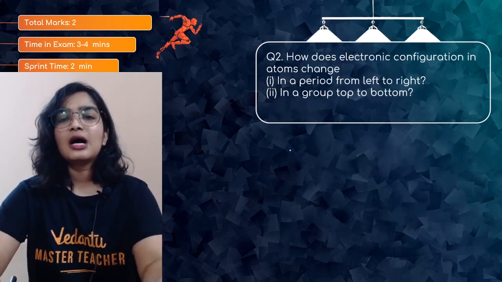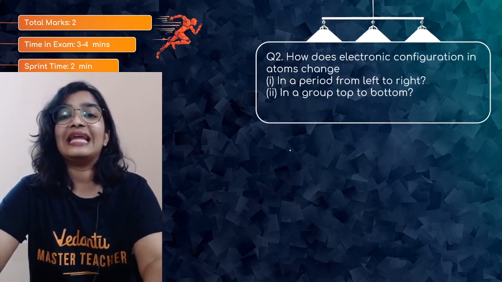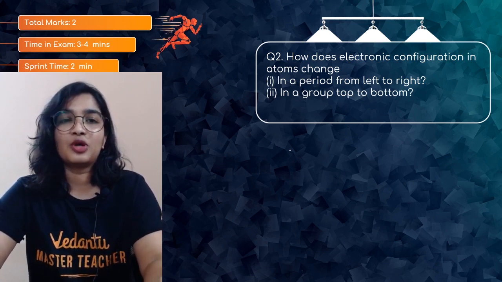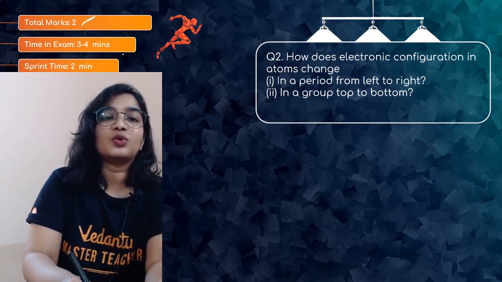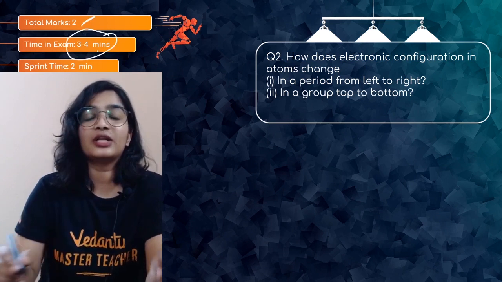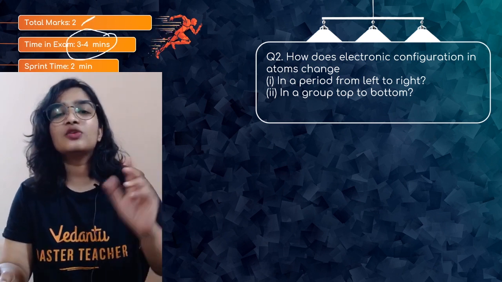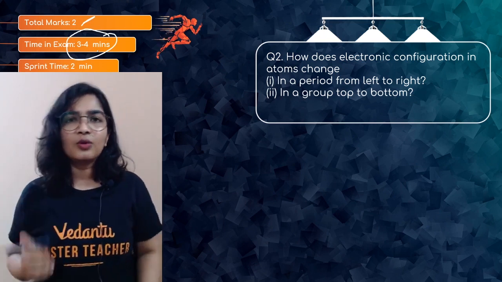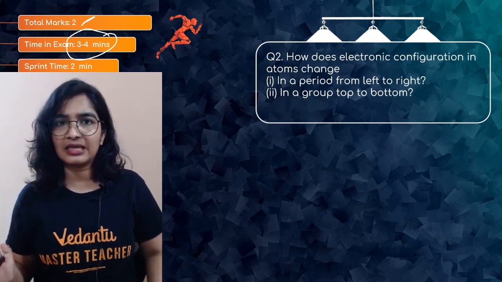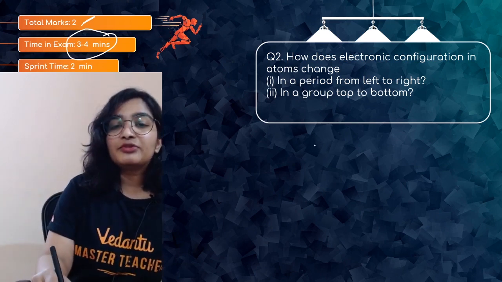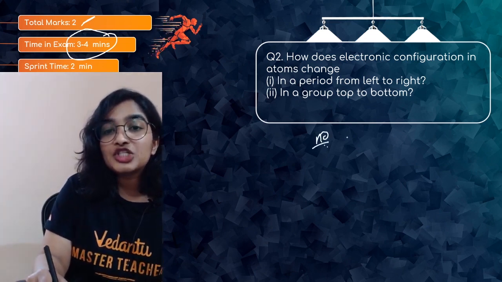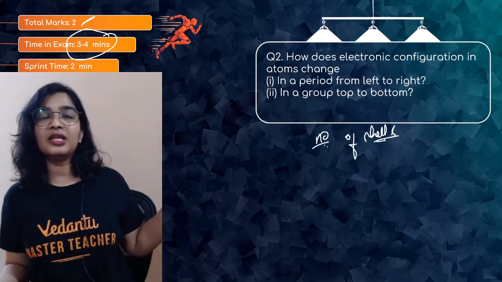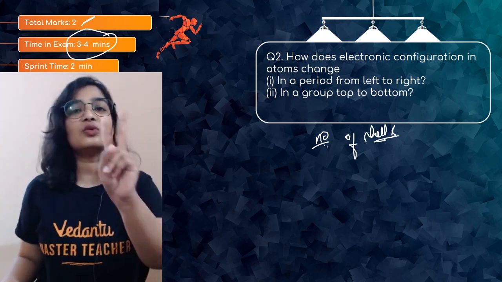Question number 2: how does electronic configuration in atoms change in a period from left to right, and in a group from top to bottom? This is for 2 marks. You have 3 to 4 minutes, but we will try to solve it within 2 minutes. We all know what happens to the atomic number from left to right, or when you go down the group: in both cases it increases. From left to right, the number of shells remains the same, which is the period number. In the second period, all the elements contain only 2 shells.